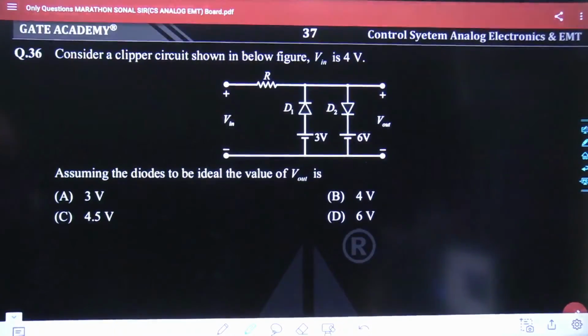Consider a clipper circuit shown in the figure below. Vin is 4 volts. The two diodes are connected with 3 volts and 6 volts. Assuming the diodes to be ideal, the value of Vout is, and four options are attached: 3 volt, 4 volt, 4.5 volt, 6 volt. Tell me what could be the best answer for this given question.